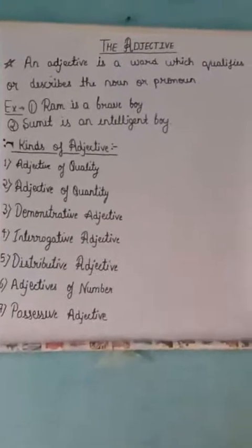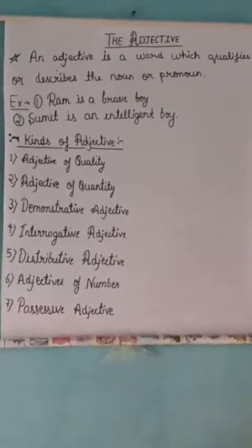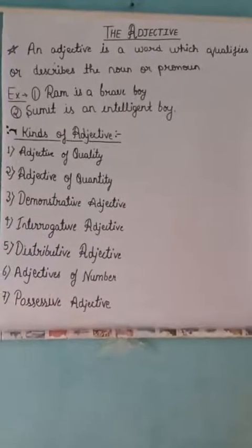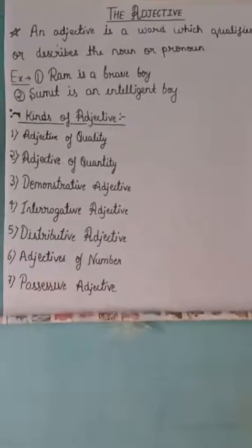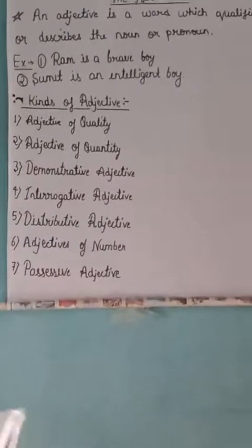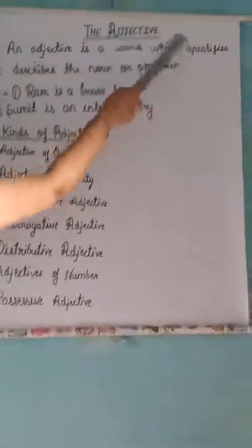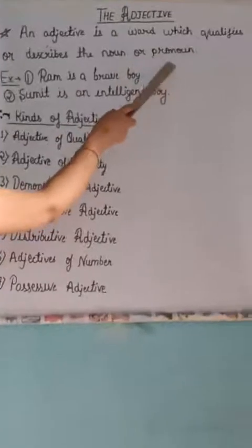Students, today we read about adjectives in our class. We read adjectives and their kinds in chapter number 8. Let us move forward to our chapter. We discuss adjectives. An adjective is a word which qualifies or describes a noun or pronoun.